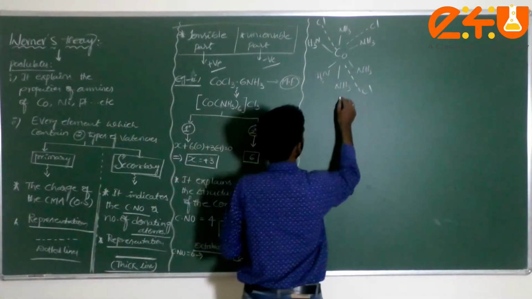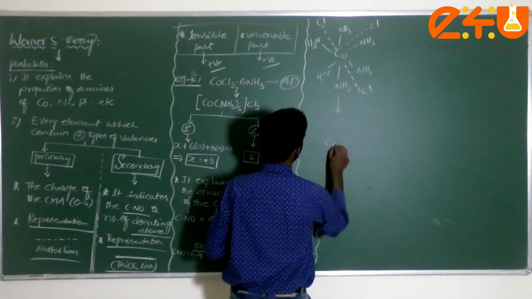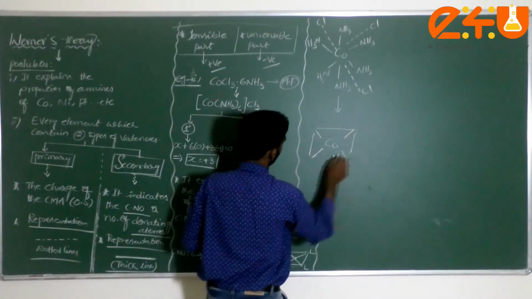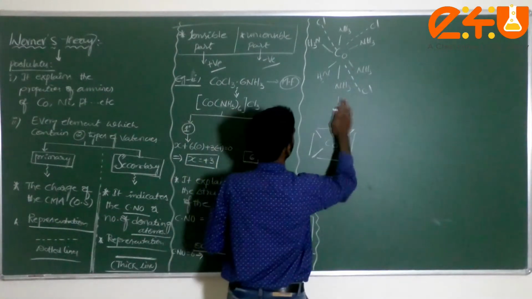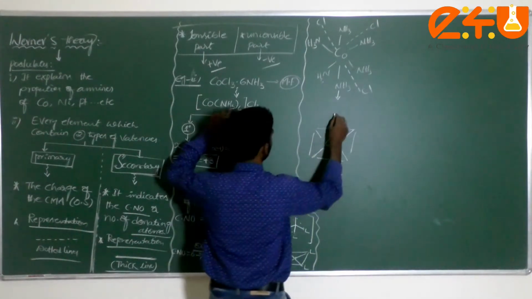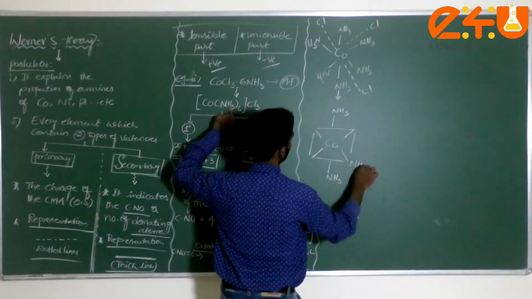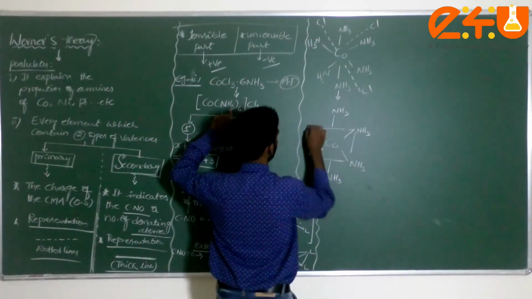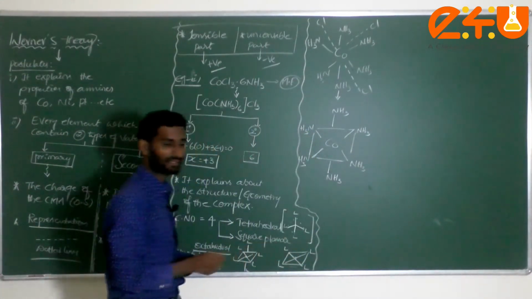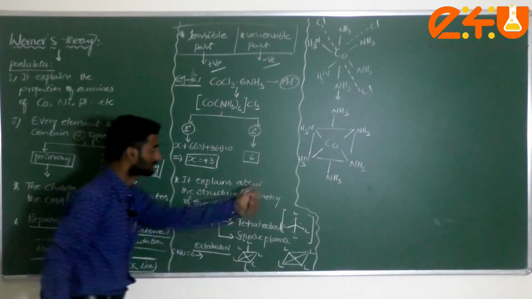Now I can take cobalt here. Am I correct? Cobalt I wrote here. Then how many amines here? Six. I can write NH3, NH3, NH3, NH3, NH3, and finally NH3. Am I correct or not? Check here. This is called an octahedral complex, octahedral geometry. Am I correct?